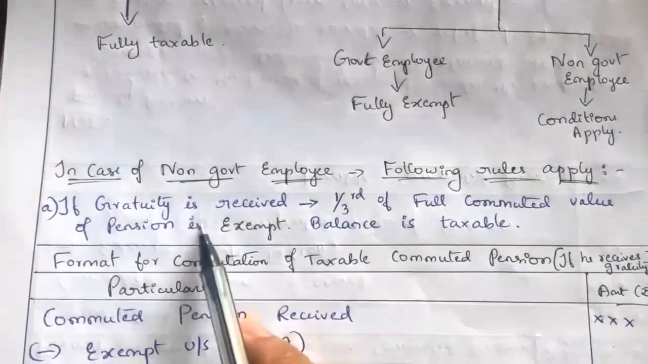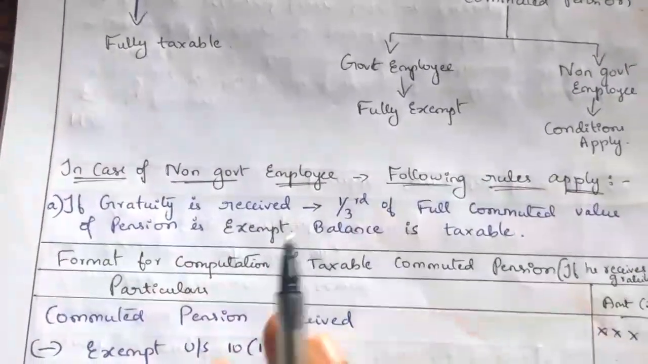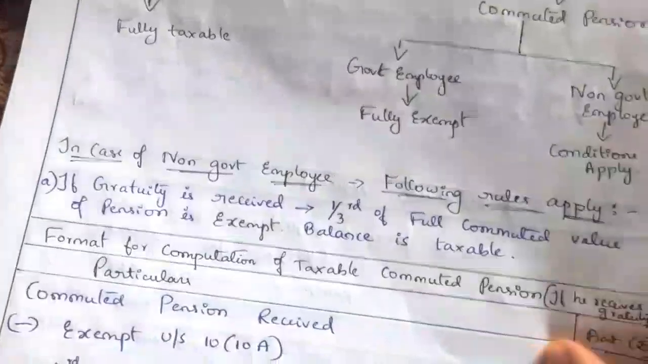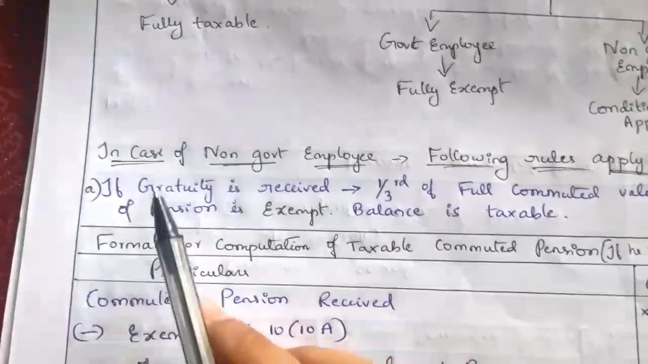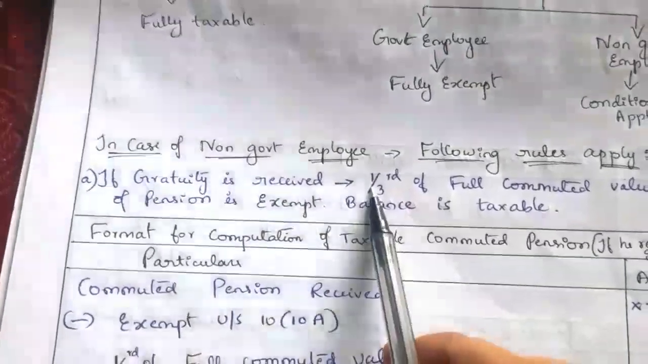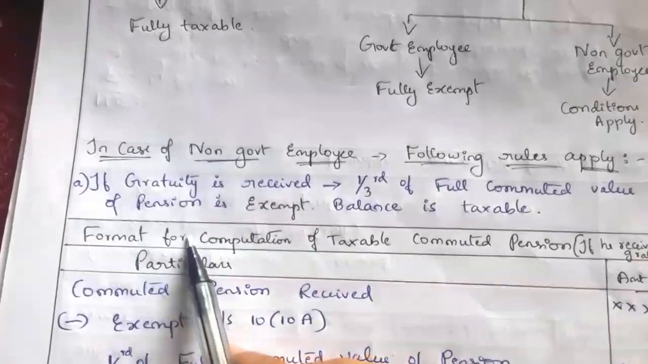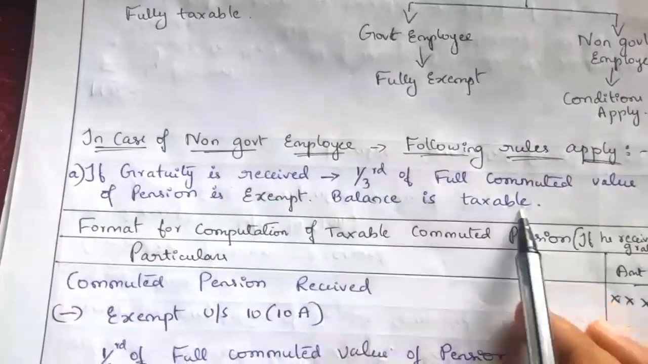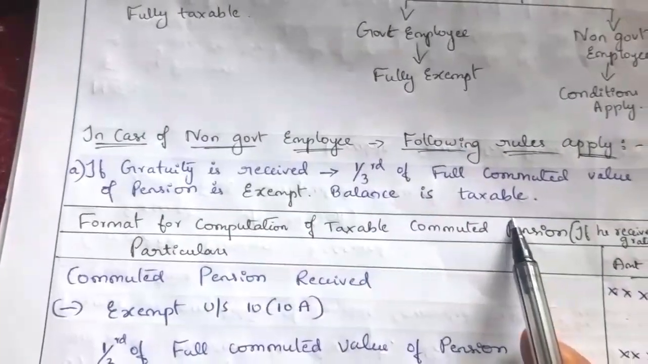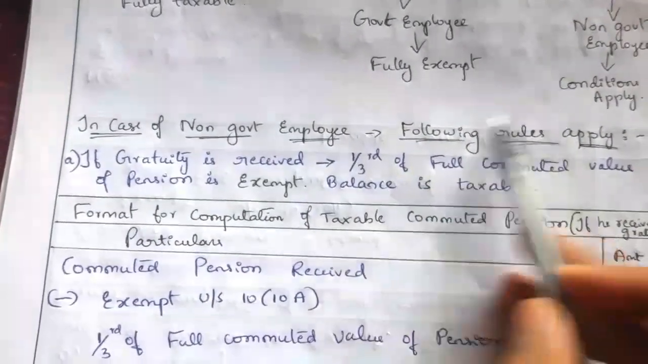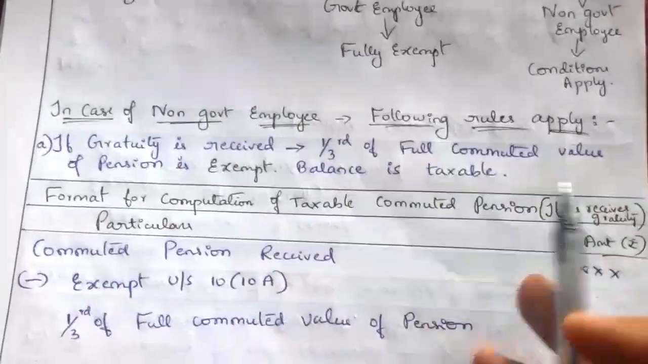If an employee is not receiving the gratuity, that is the second case, then there is a different condition. Now we'll see what is the condition in case an employee receives the gratuity. If gratuity is received, then we have to take 1/3 of full commuted value of pension. 1/3 of full commuted value of pension is exempt, balance is taxable. So 1/3 of full commuted value we have to give as exempt. So balance amount is taxable.